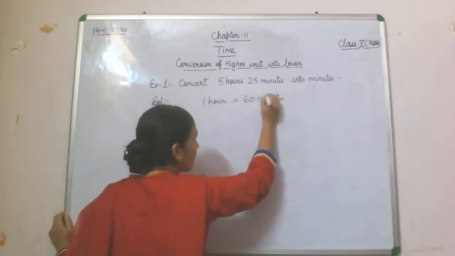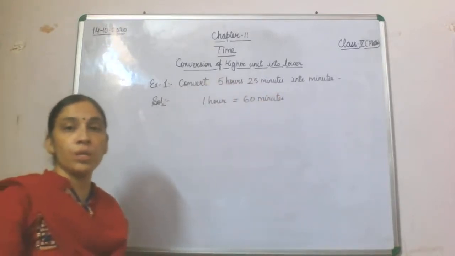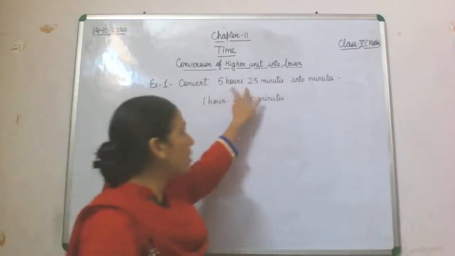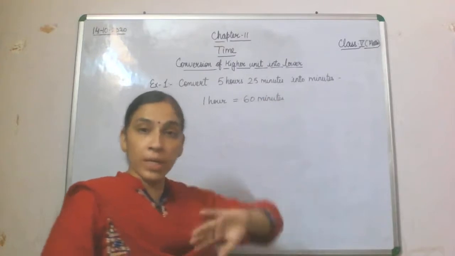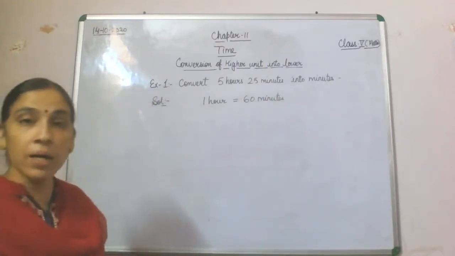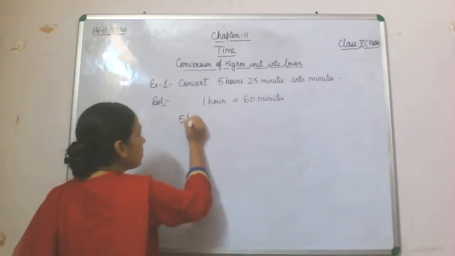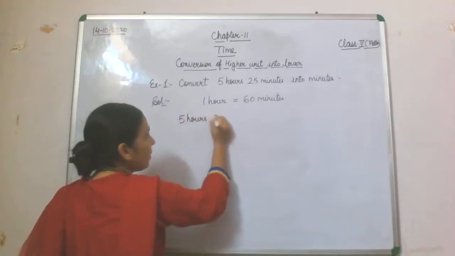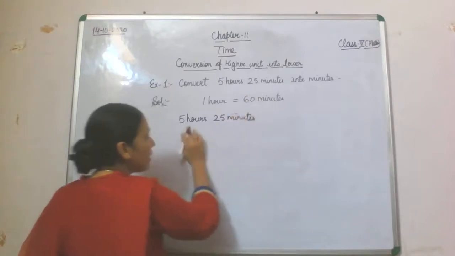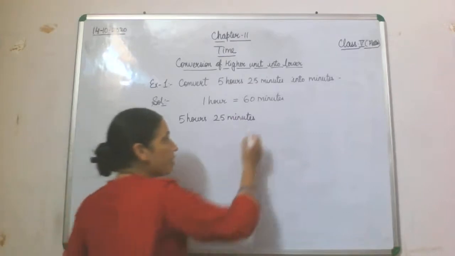Now we are doing conversion of a higher unit into a lower unit. It means hours will be converted into minutes, but what is already in minutes, you will not convert. So what will we do next? Now 5 hours 25 minutes is given to you. Only these 5 hours will be converted into minutes and then 25 minutes will be added to that.